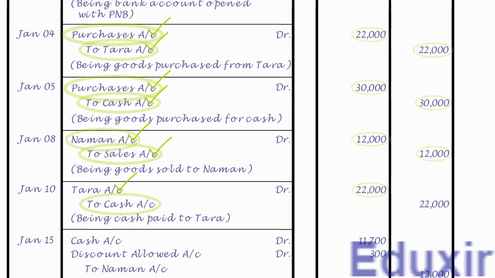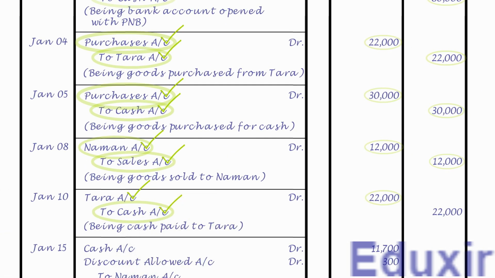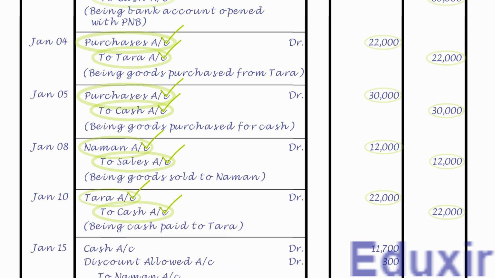As the name suggests, it needs to be posted on the credit side of the cash account and the credit amount is 22,000 rupees. Note that the details that need to be posted into the particulars column is Tara account. As we already have the cash account, let us now post this entry into that account.